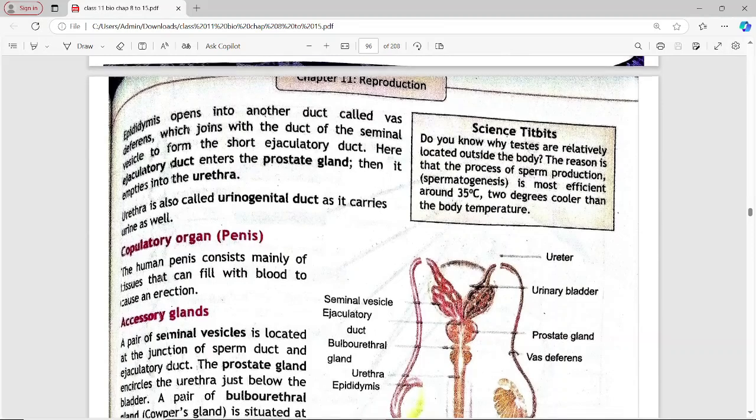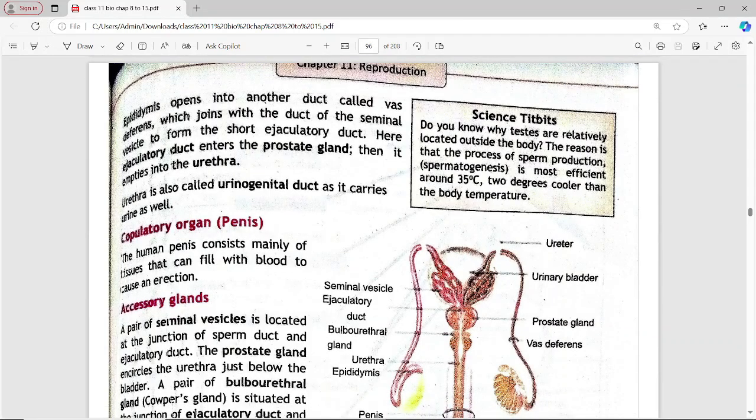The epididymis opens into another duct called vas deferens, which joins the duct of seminal vesicle to form a short ejaculatory duct. Here the ejaculatory duct enters the prostate gland, then it empties into the urethra. Urethra is also called urinogenital duct as it carries urine as well.